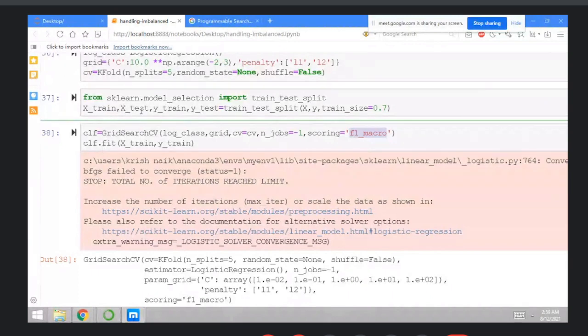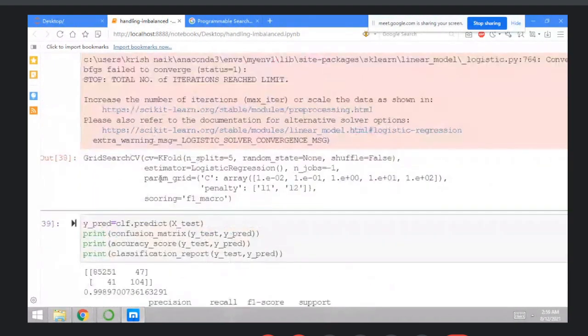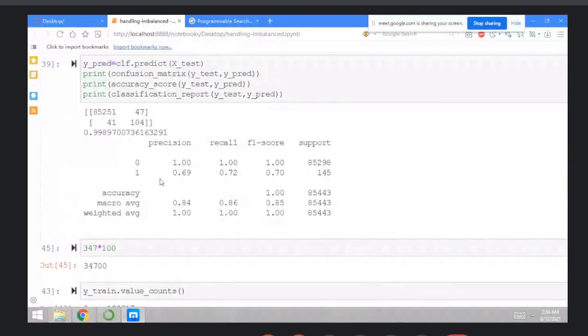Execute this, and before this, you can create your X-train and Y-train. That is train test split, okay. And then execute this. Then Y prediction on the X test, and then print the statements, that is print confusion matrix, print accuracy score, print classification report, that is Y test and Y prediction. So you can change the false positives, false negatives.